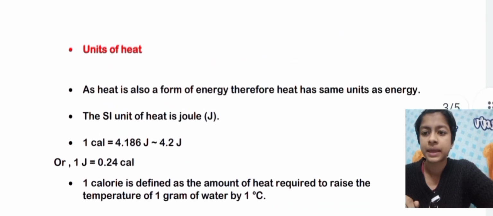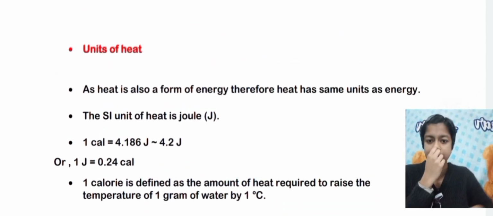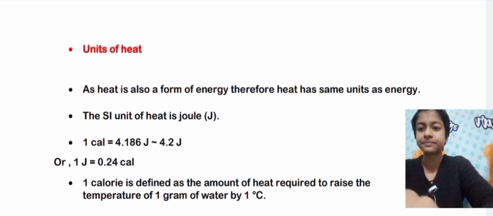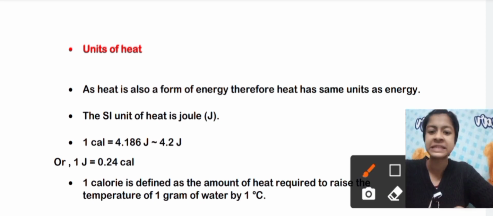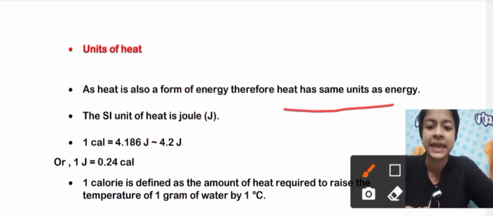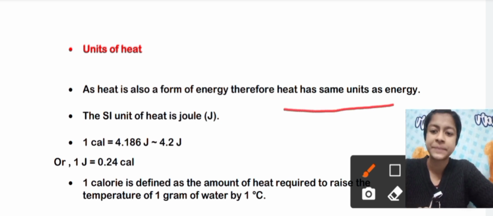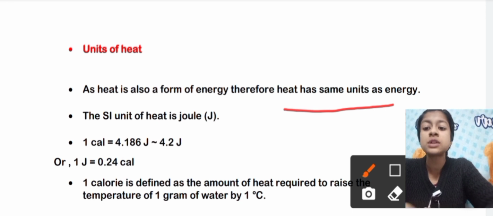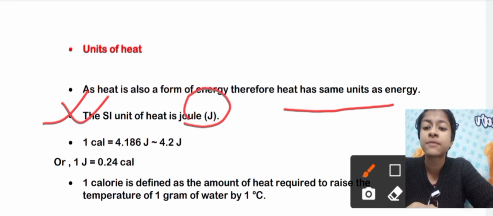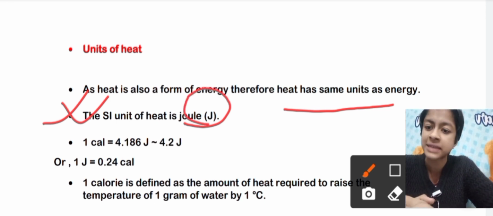Okay. Now units of heat. So now we are going to see what the units of heat are. As heat is energy, it has the same units as energy. Now the SI unit of heat: the SI unit of energy is joule, so obviously the SI unit of heat will also be joule, as it is a form of energy.